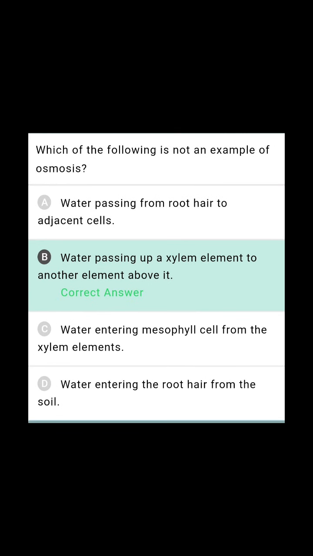Which of the following is not an example of osmosis? Actually, water passing from root hair to adjacent cells depending on the concentration gradient is an example of osmosis. Water entering from mesophyll cell to mesophyll cell, from xylem elements, is also an example of osmosis. Water entering the root hair from soil is also an example of osmosis. But the movement of water in the xylem, water passing up from one xylem element to another element above it, is not an example of osmosis.